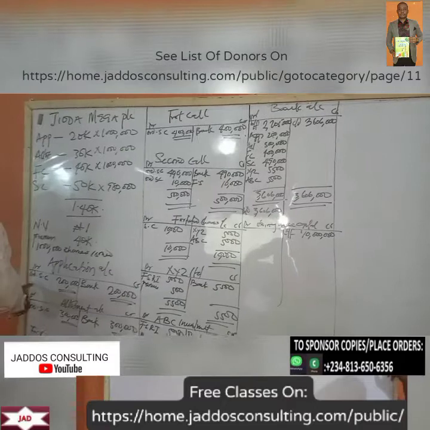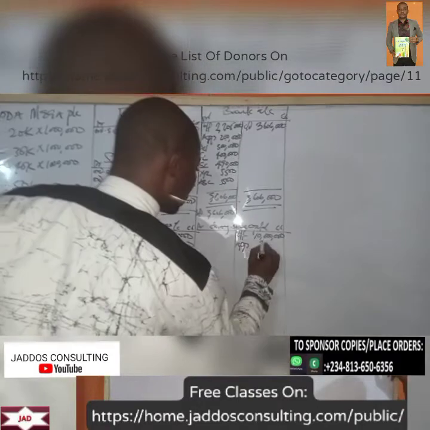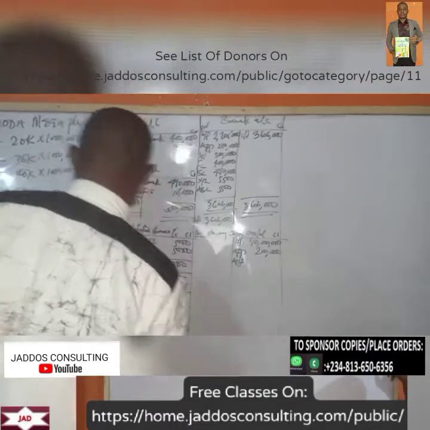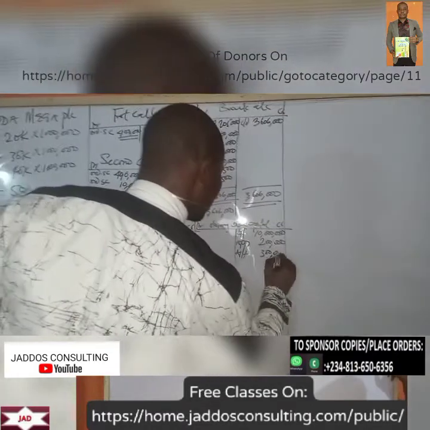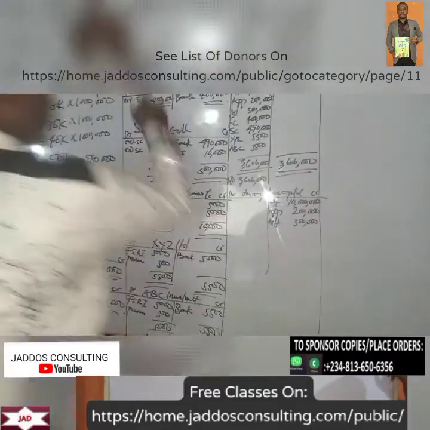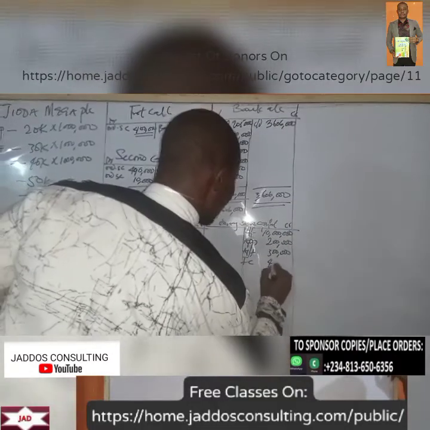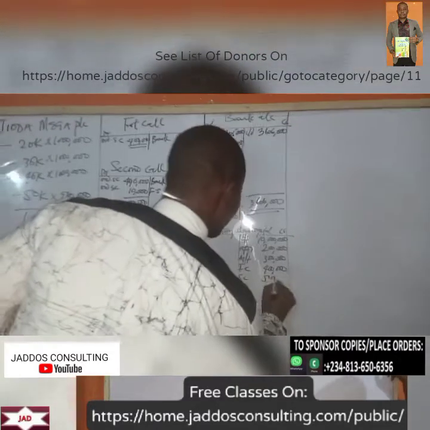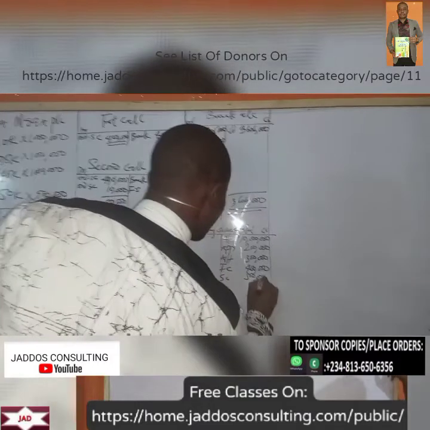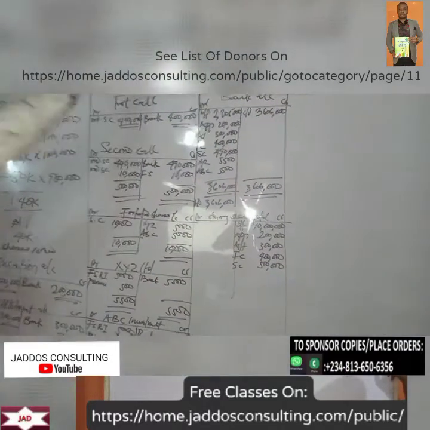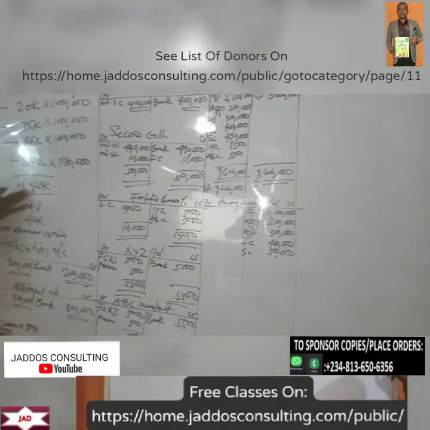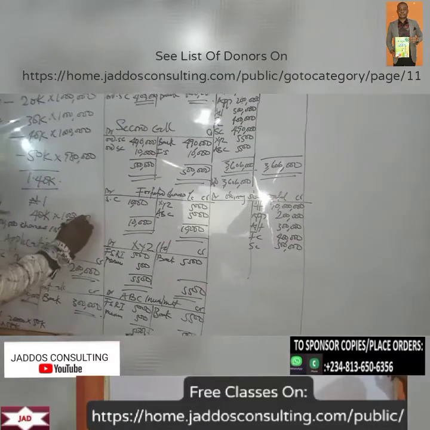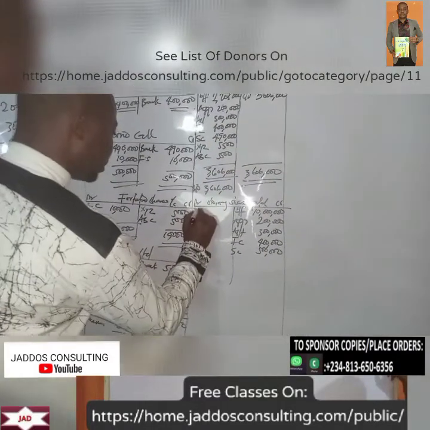So from application, we have 200,000. From allotment, we have 300,000. From first call, we have 400,000. From second call, we have 500,000. Now remember that there's a premium on the share issue, which is 40 kobo. So 40 kobo times 1 million units, that's 400,000. So we have premium.